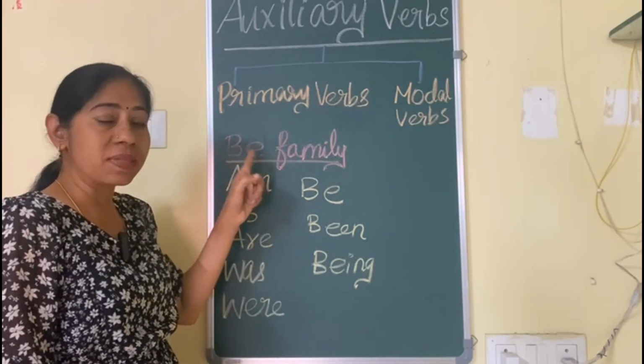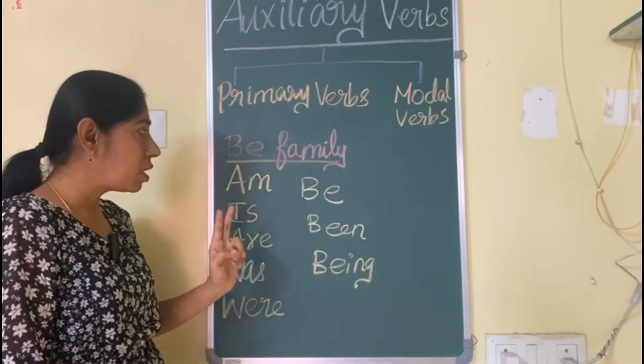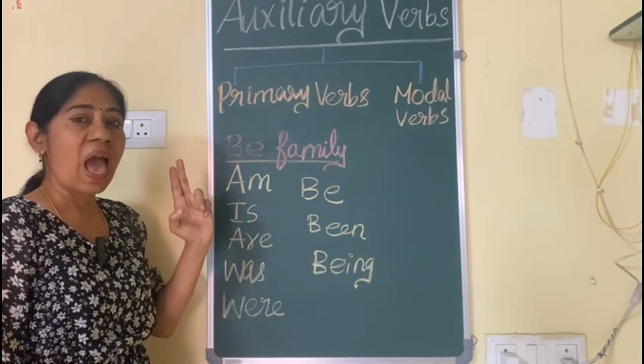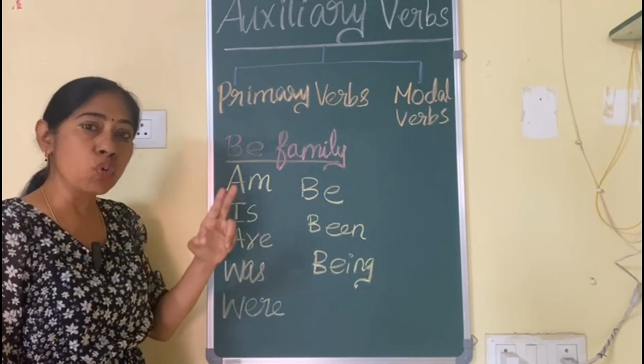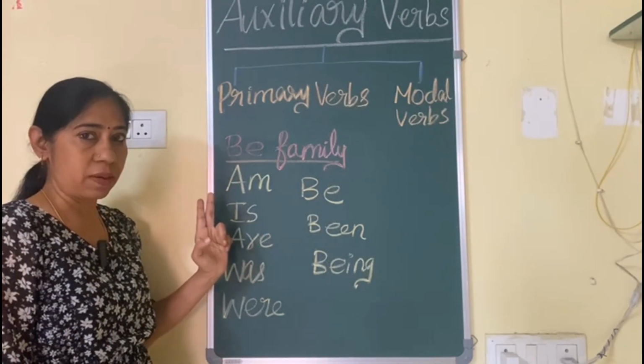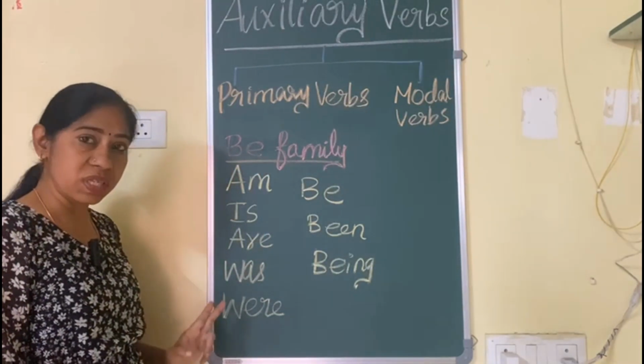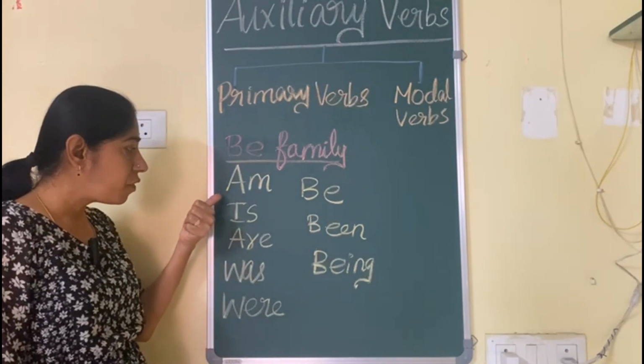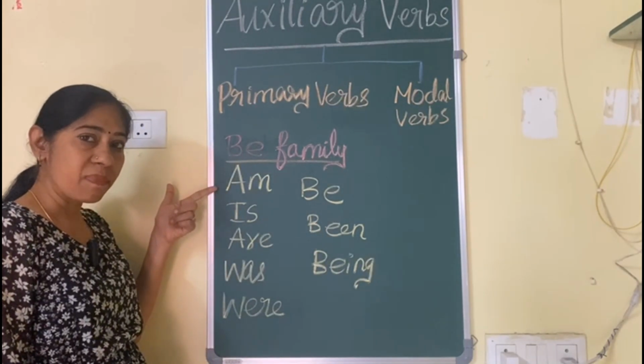In primary verbs, there are three families. First is the be family, then the have family, and the do family. Now, let us discuss the be family. Here, how do we pronounce these? We'll discuss this. First is am,